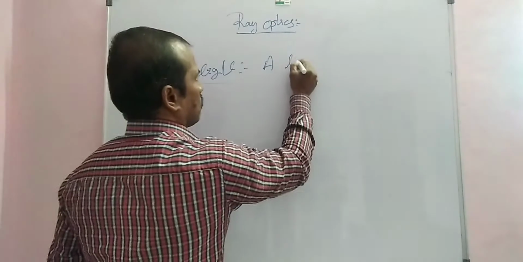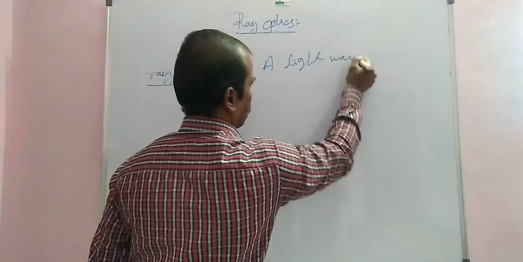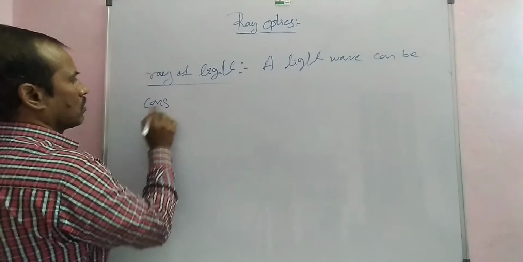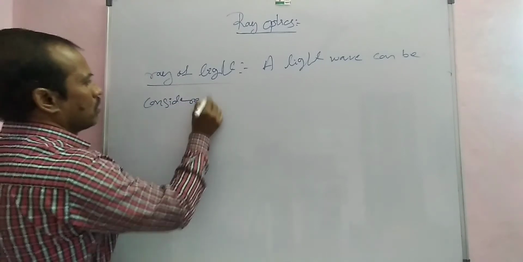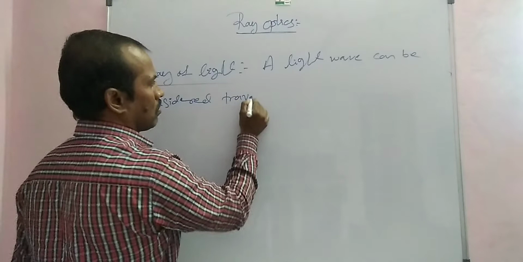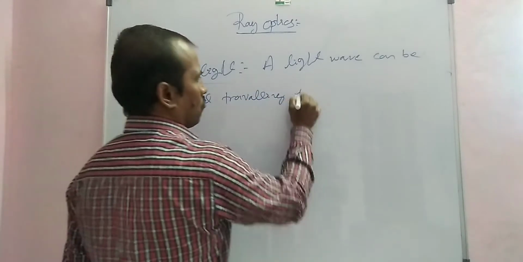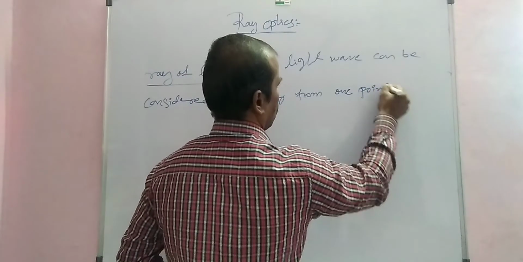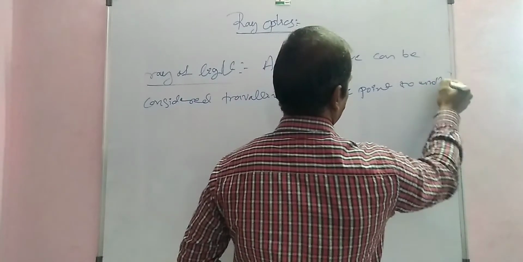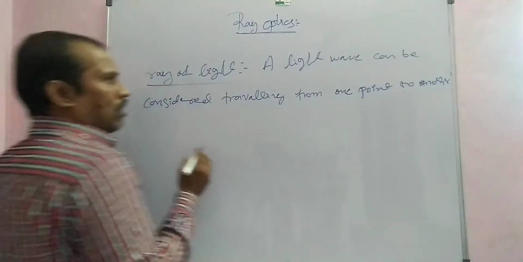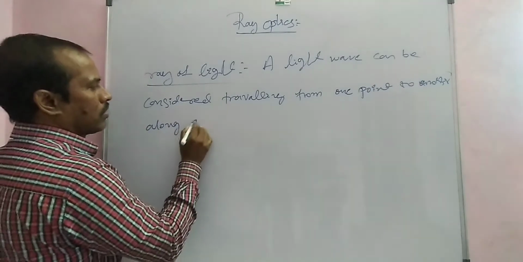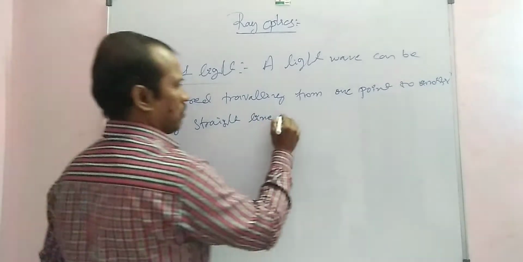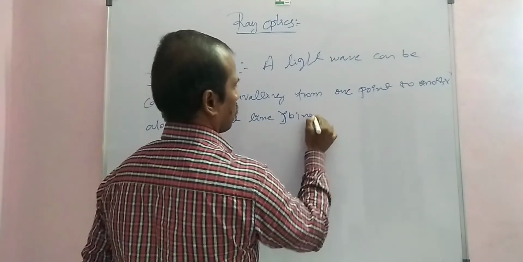A light wave can be considered as traveling from one point to another along the straight line joining them.